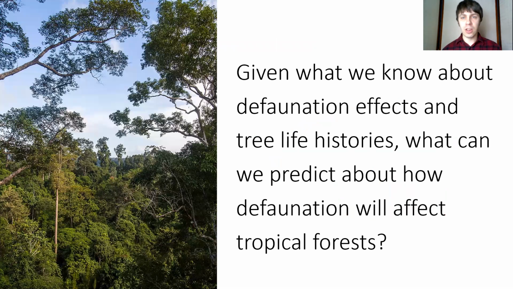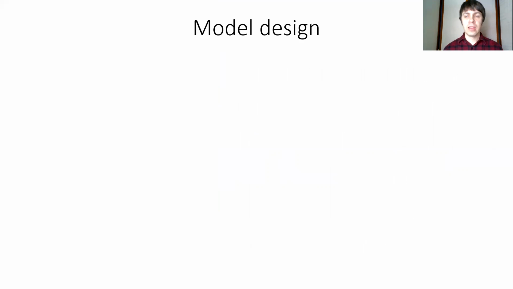And so I wanted to know, given what we know about defaunation effects and tree life histories, what can we predict about how defaunation will affect tropical forests? Now, to answer this question, I created a model.